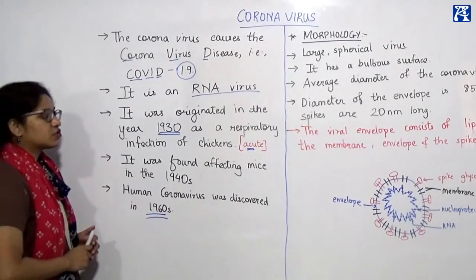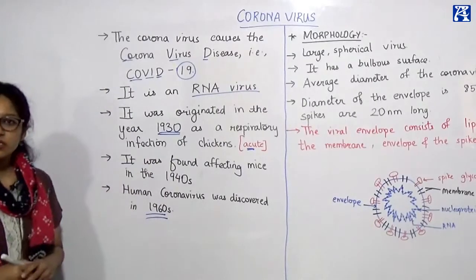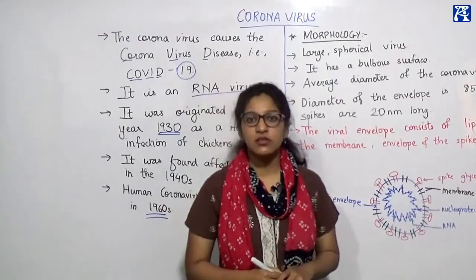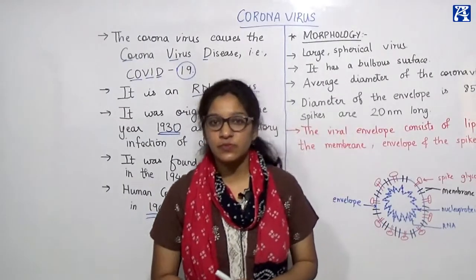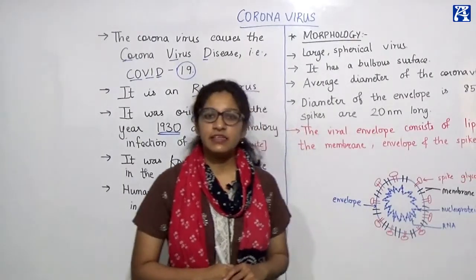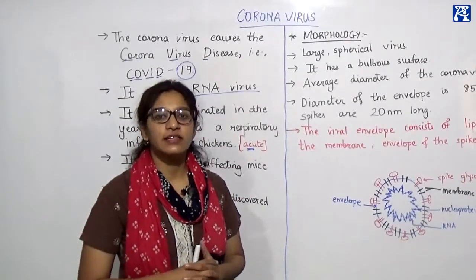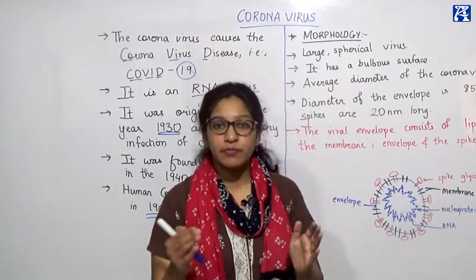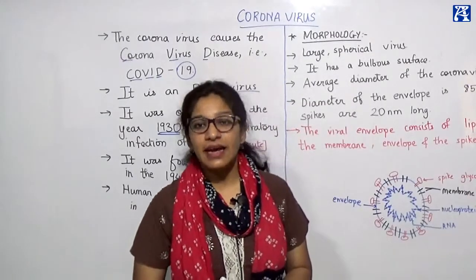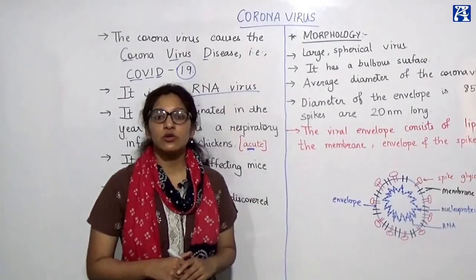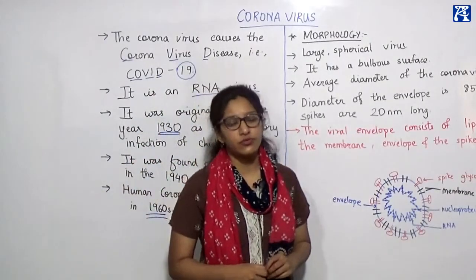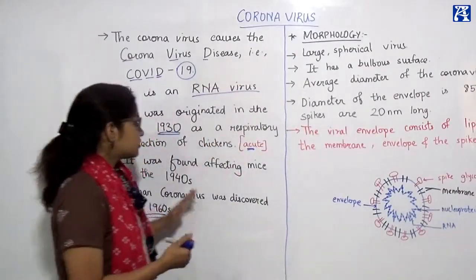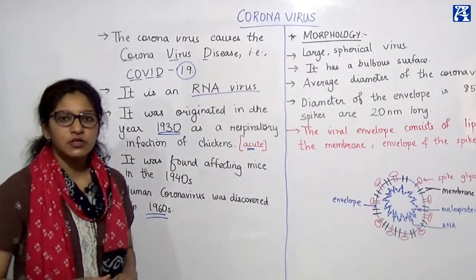This virus first originated in the 1930s, where it was detected in a group of domesticated chickens who suffered from an acute respiratory infection. Then later in the 1940s, we saw that it was affecting the mice population. Then in the 1960s, we saw that human infection with corona was also possible. So this is about the history of infections of the coronavirus.